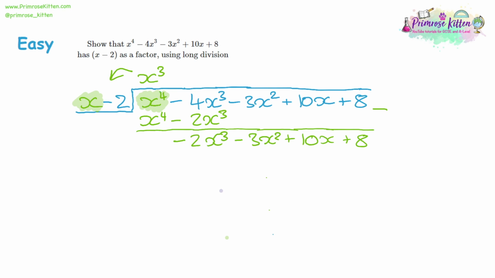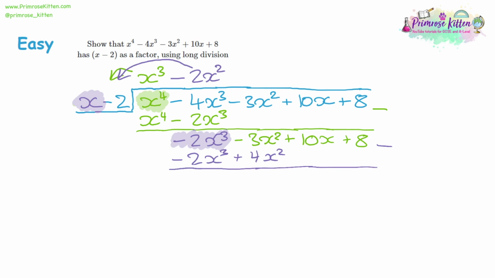Let's move on to the next term. It's going to be the latest version of the second term. Negative 2x cubed divided by x should give us negative 2x squared. Multiply that by our original divider. That should give negative 2x cubed. And then negative 2 times negative 2 is going to be a positive 4, with positive 2x squared. And then what we need to do is take that away from our original. The first two terms will cancel out. The negative 3x squared take away 4x squared will be negative 7x squared. And again, everything else is 0 taken away from it, so it stays the same.